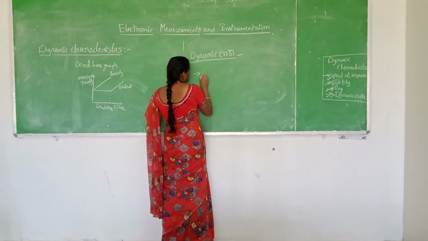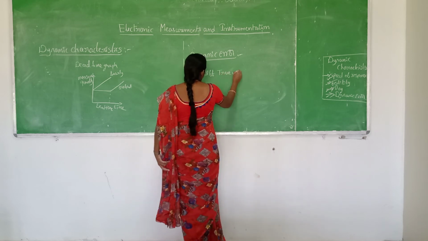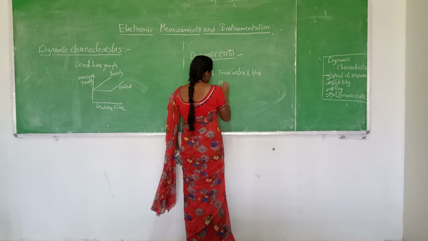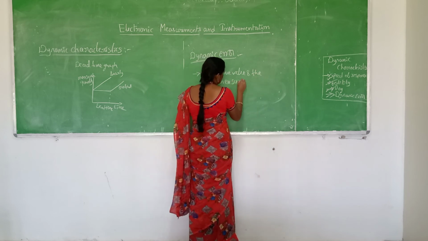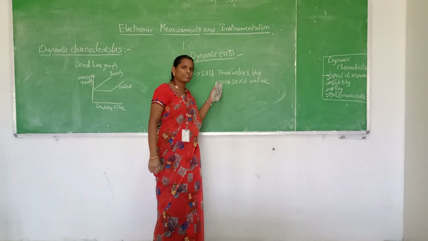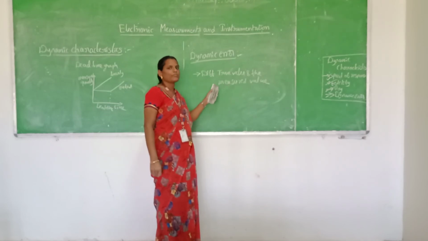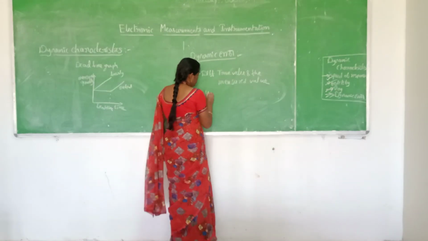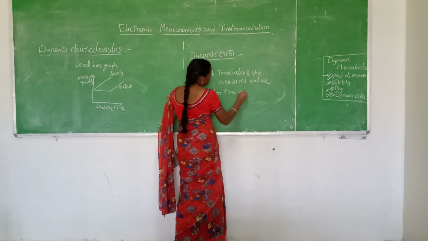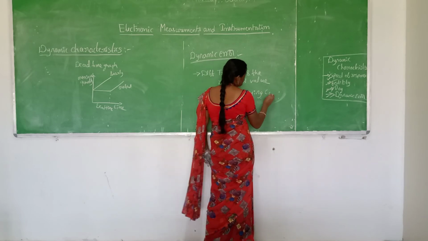So the dynamic error is defined as the difference between the true value and the measured value. One difference between the dynamic error and the static error is that for the dynamic error, the values are taken under time varying conditions.